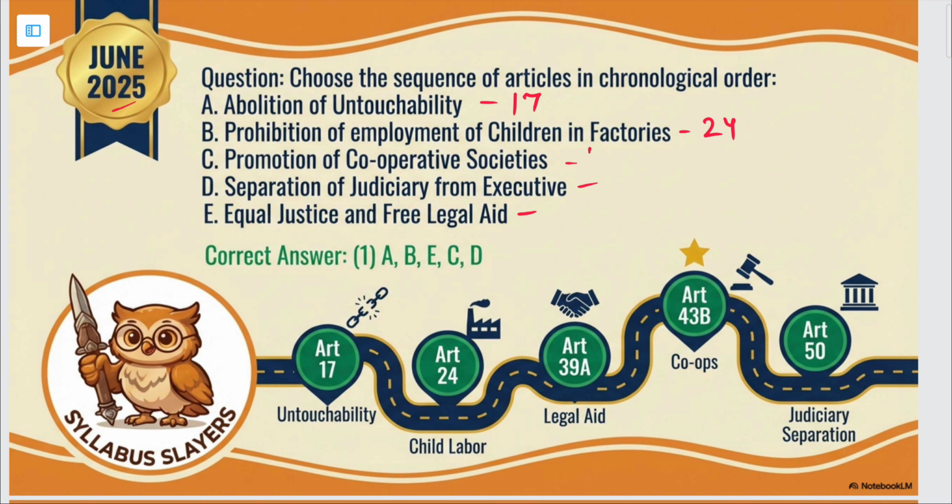ठीक है, so this is 43B. Then separation of judiciary from executive, and again this is a DPSP, Article 50. And equal justice and free legal aid is also a DPSP, and that is Article 39A. ठीक है, so now you can accordingly arrange them sequentially. So the answer for this will be A, B, C, D.